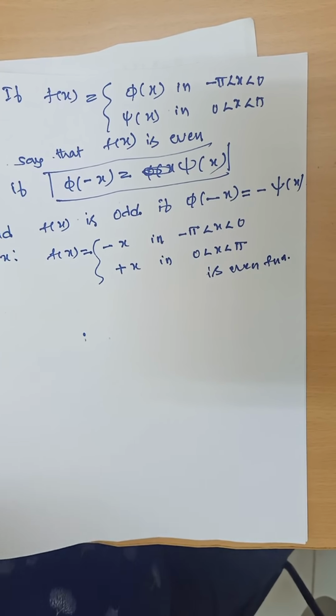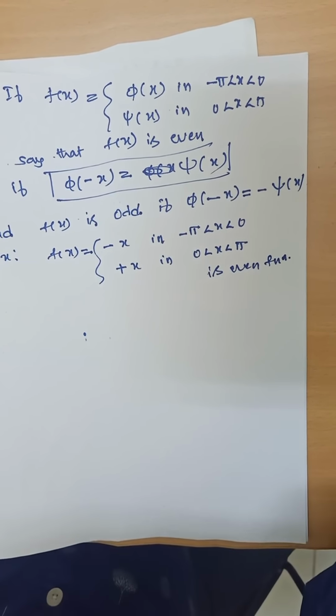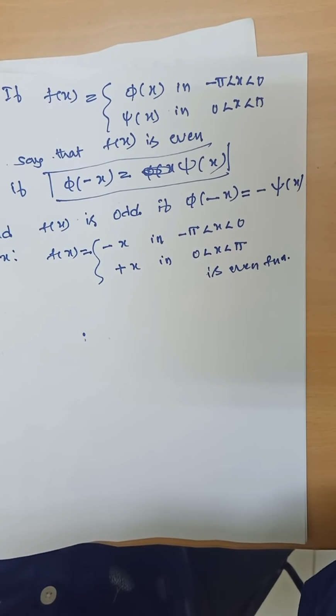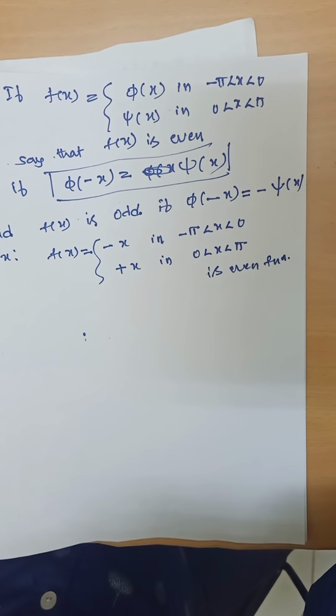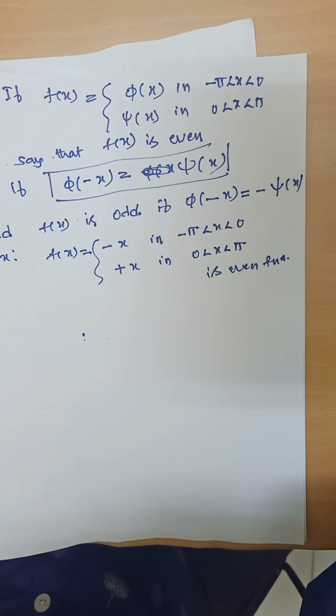Once again, in this unit, to construct the Fourier series of f of x, we find a0, an, bn by using the formula a0 is equal to 1 by pi integral minus pi to plus pi f of x dx, and an, bn. After finding a0, an, bn, we construct f of x. We need not find all Fourier coefficients like a0, an, bn in every problem.